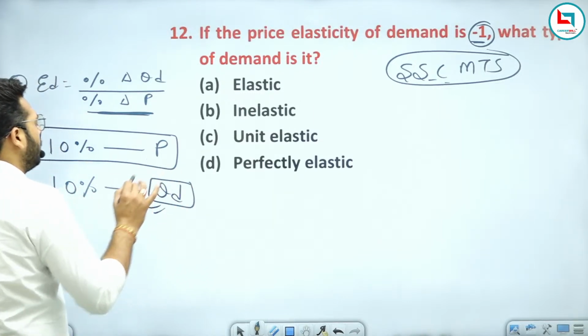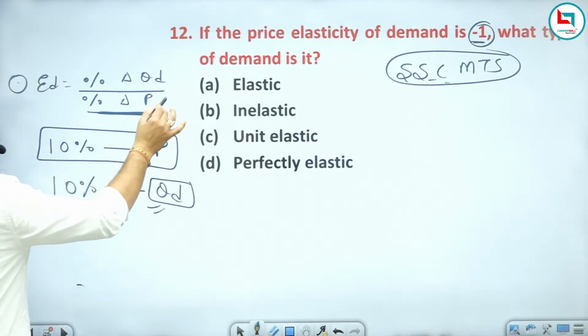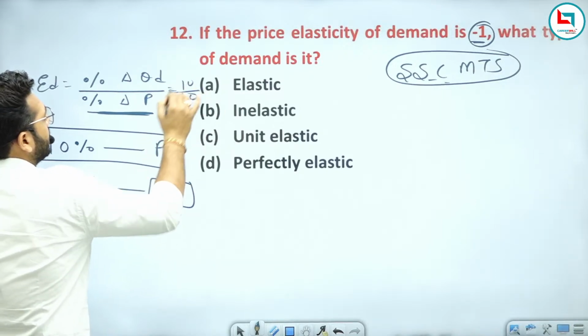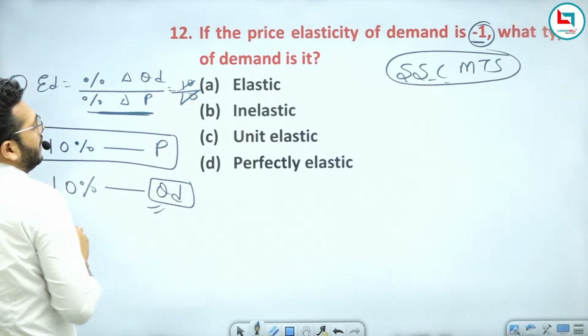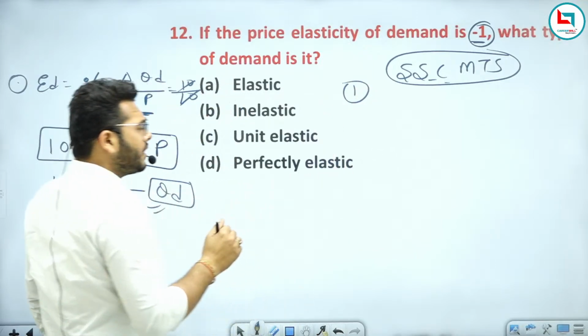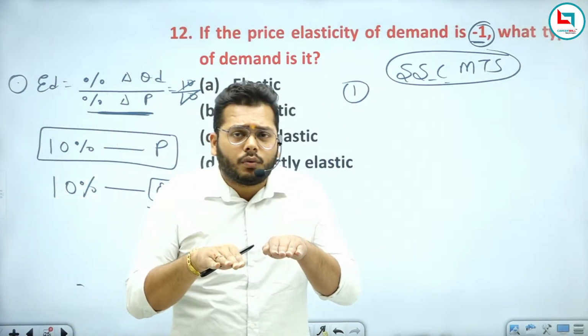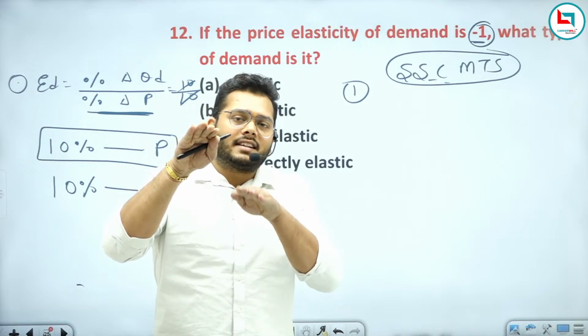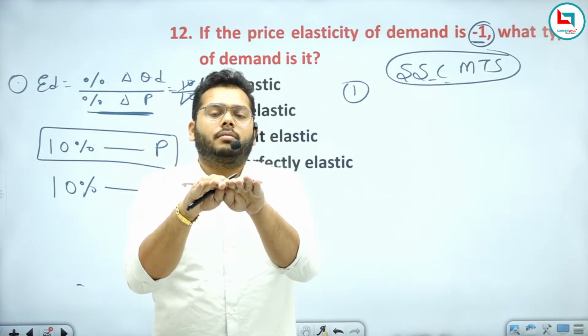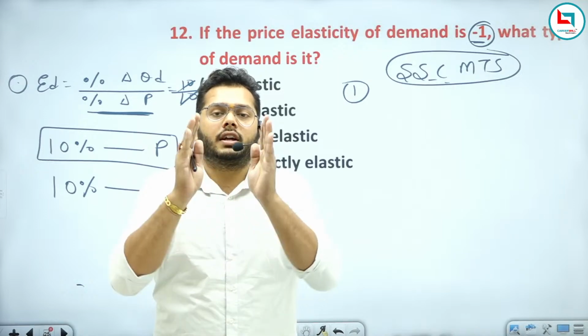So it means we can say there is an equal percent change: the change in price is 10 and the change in demand is also 10. So you will have the answer that is equal to 1. It means when there is an equal change in the percentage of price and in the quantity demanded, that becomes unit elastic.